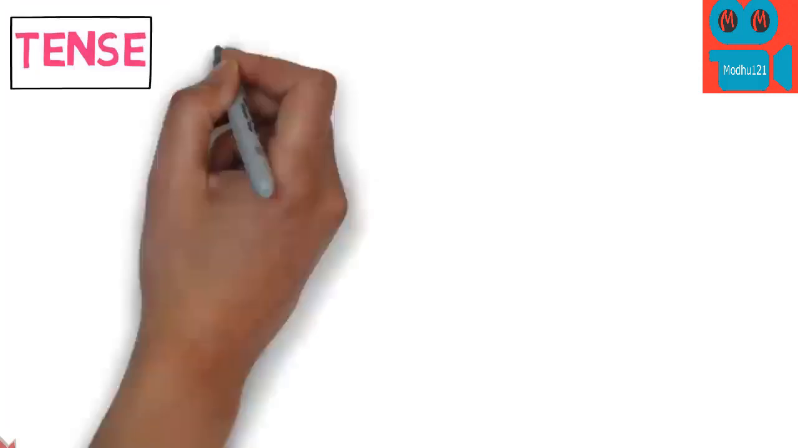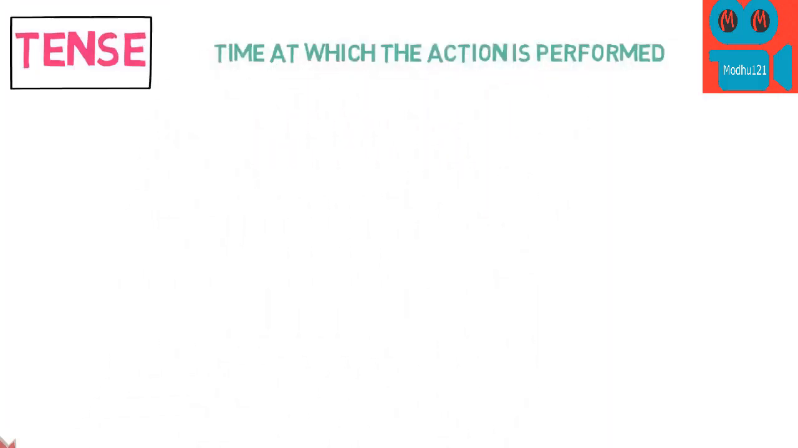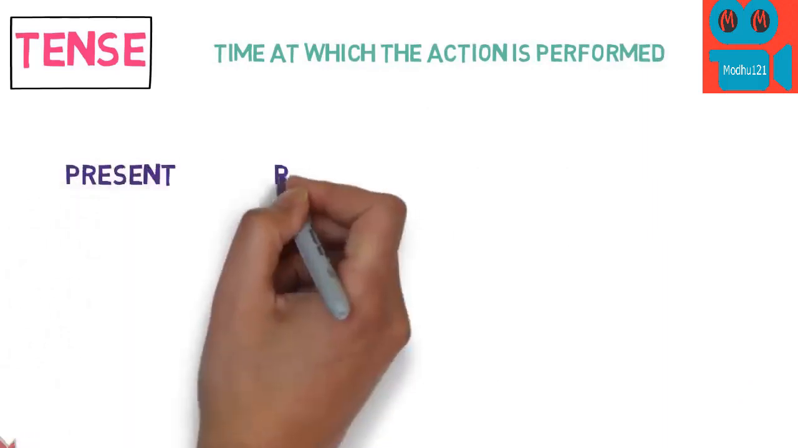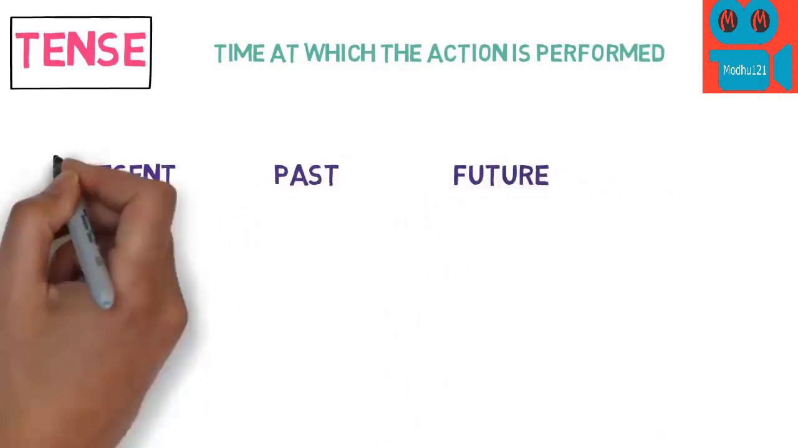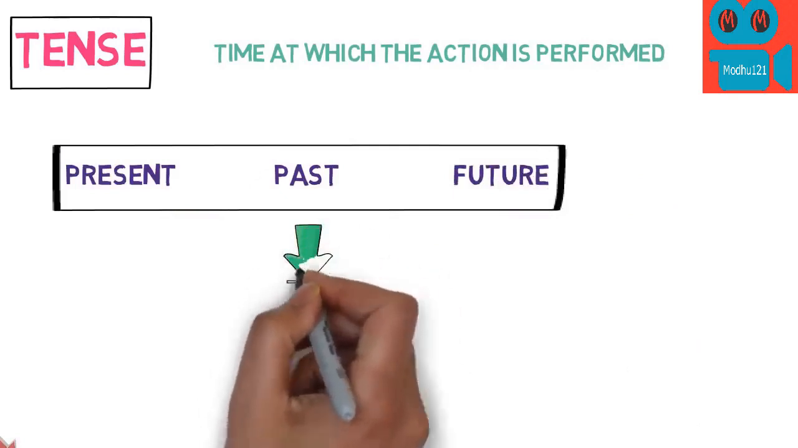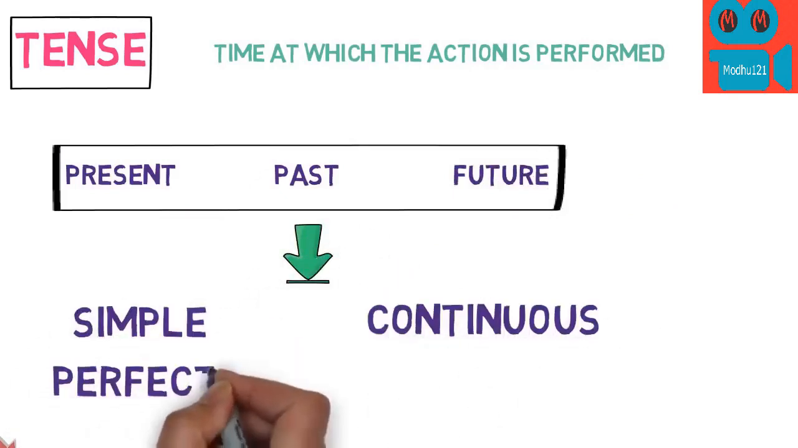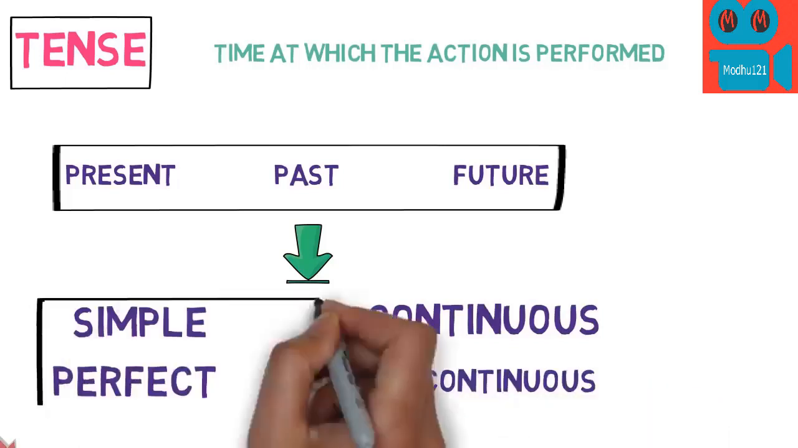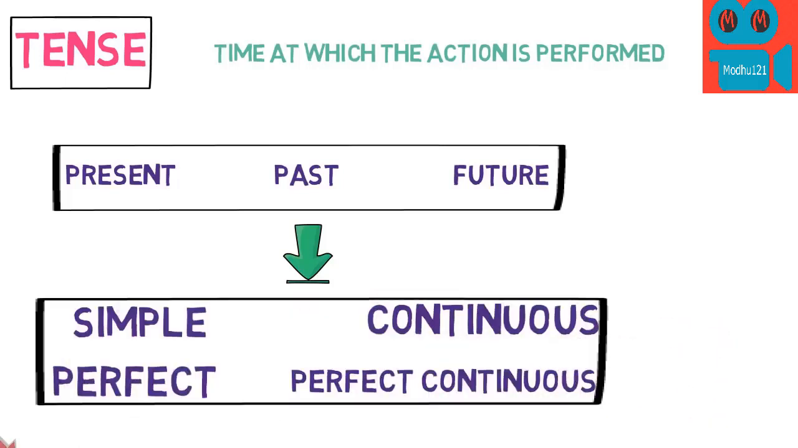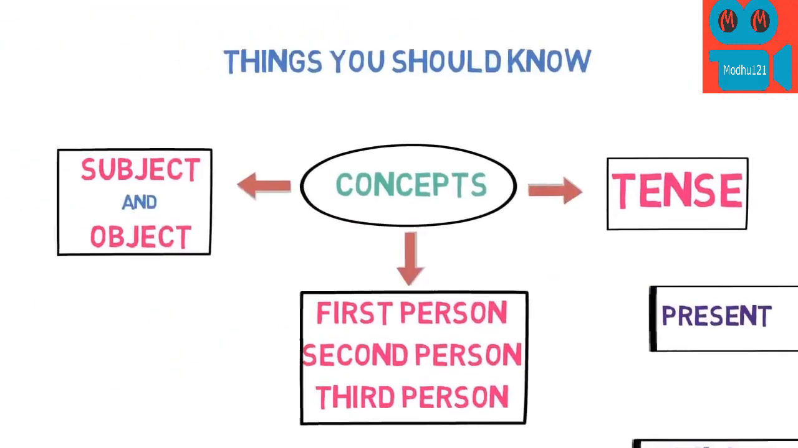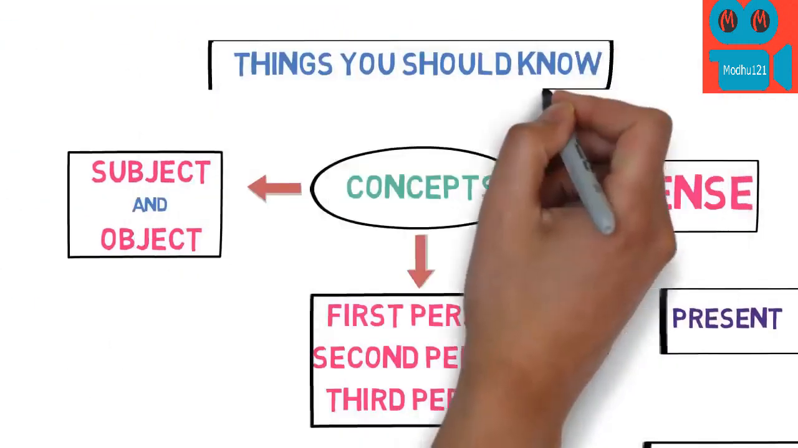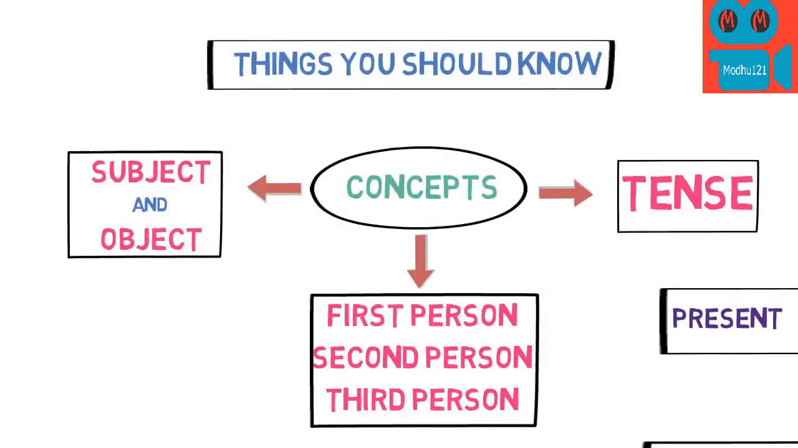Now, let's look into tenses. Tense denotes at which time the action is performed. Tenses are mainly divided into 3 types: present, past and future, and they are subdivided into 4 subtypes, which are simple, continuous, perfect and perfect continuous. So in total there are 12 tenses. If you want to recall or learn tenses, I will provide the links in the description. So these are the 3 main things that you must know.